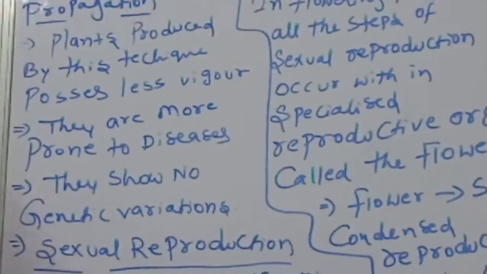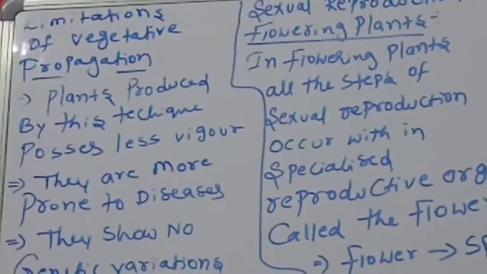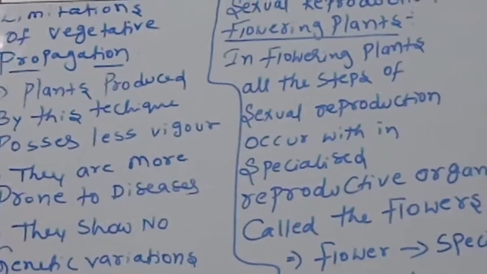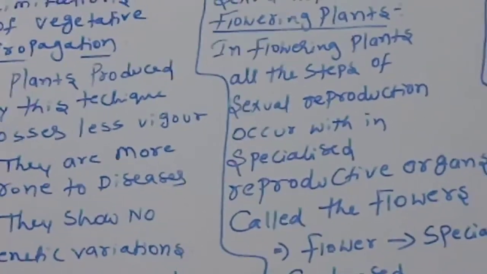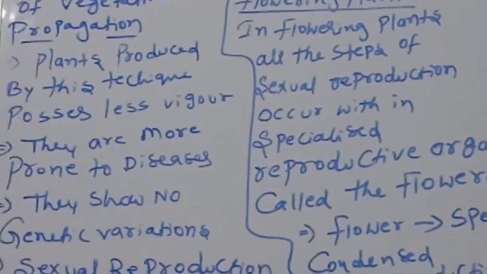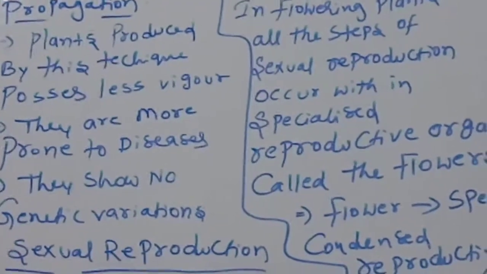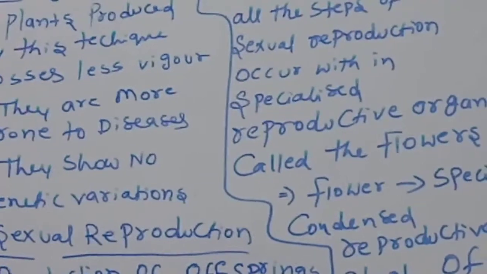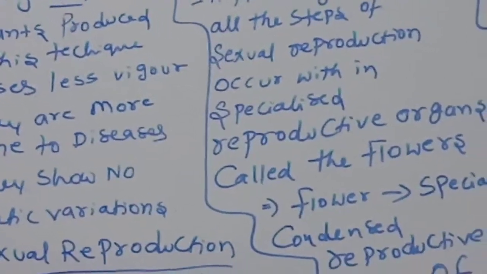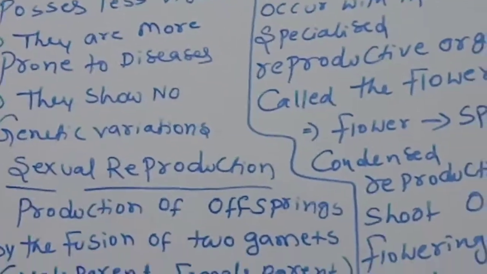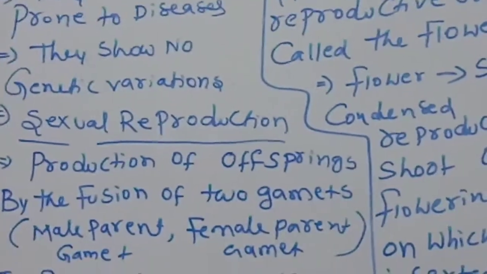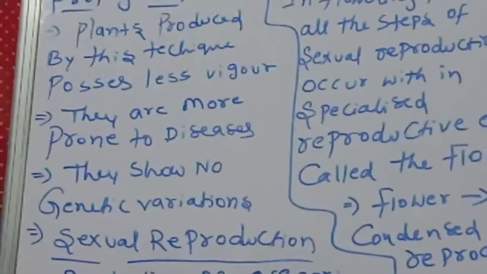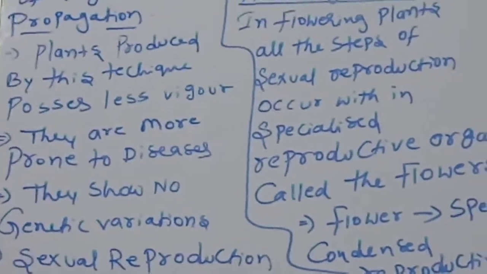Children, observe very carefully. We are discussing the limitations of vegetative propagation. In the last class we discussed the advantages: in less time we get more plants. We discussed vegetative propagation methods: cutting, grafting, layering. Now we are going to discuss the limitations. So what are the problems?